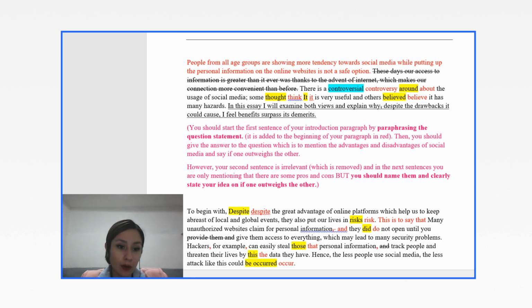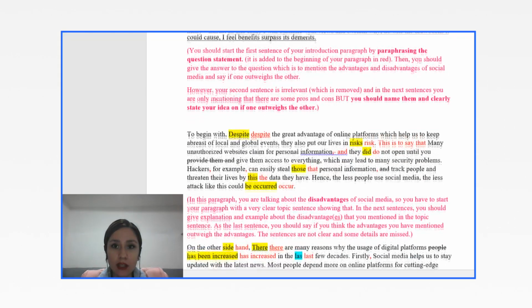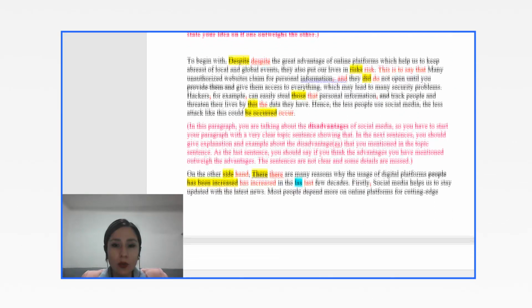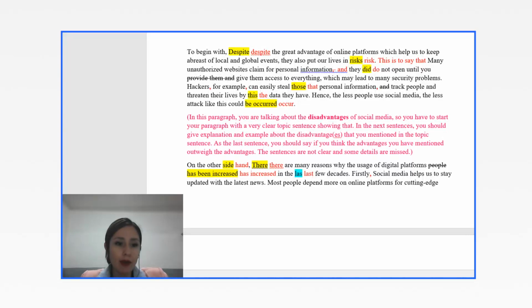And now to talk about your next paragraph, the first body paragraph. As this is an advantages and disadvantages question, and it's asking whether one outweighs the other one, in the introduction paragraph, you just mentioned the whole plan of what you want to talk about, naming the advantages and disadvantages, and very briefly saying if one outweighs the other.